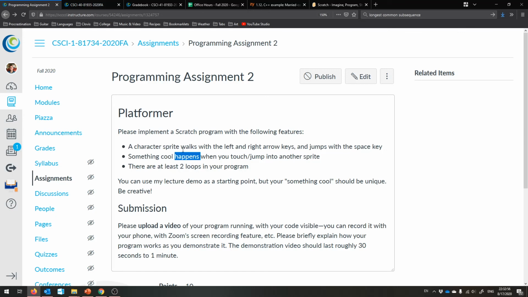You can pick whatever sprite you want. I want something cool to happen when you touch or jump into another sprite or sprites. So something like I did, but I want you to be creative, so don't copy me. And I want to make sure that there are at least 2 loops in your program. Hopefully that is reasonable. Use my lecture demo as a starting point, but you should be doing something unique.